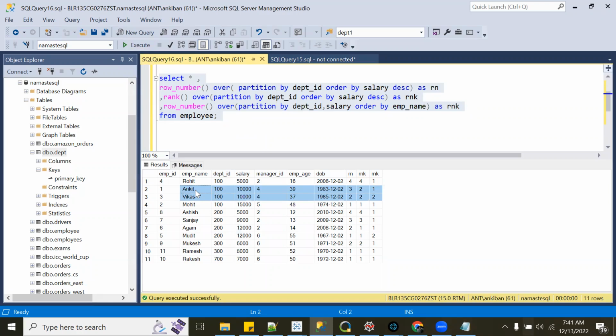So how it works is, partition by works before the order by condition. First partition by will happen, and within each partition, each window, order by will happen.